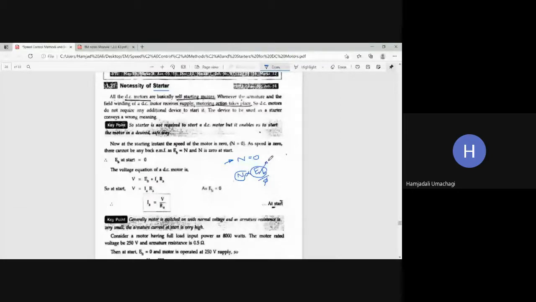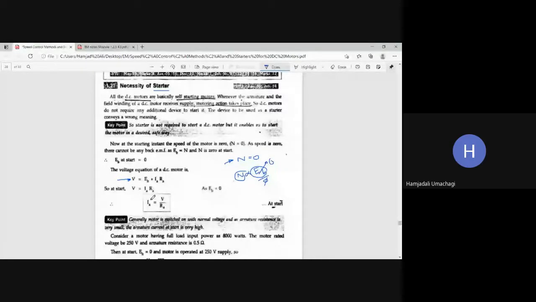Now we know the voltage equation of DC motor. If you take a DC shunt motor, then the voltage equation is V is equal to EB plus IaRa.